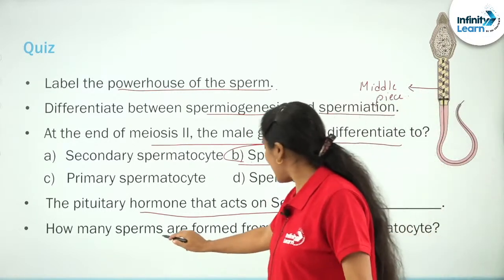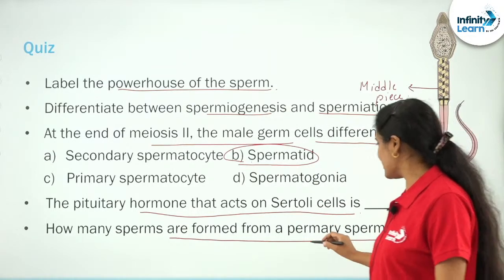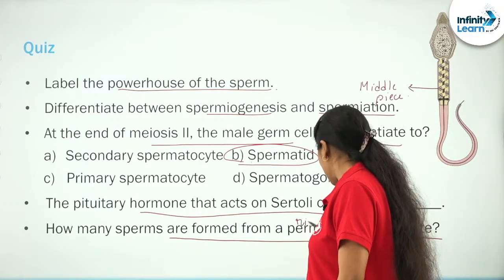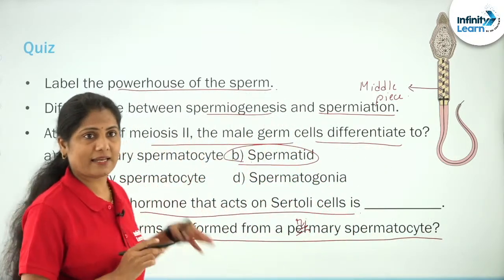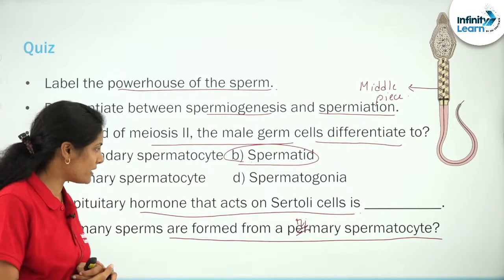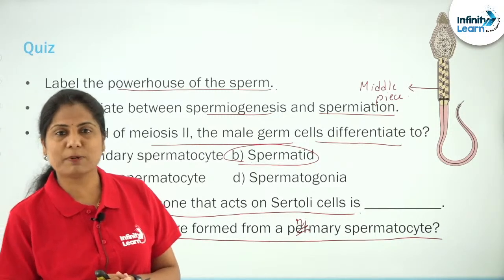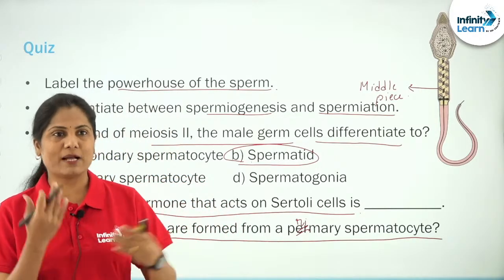How many sperms are formed from the primary spermatocyte? Can we get an answer for that? Again, how many sperms are formed from a primary spermatocyte? Good that you people are watching and coming up with the answers.